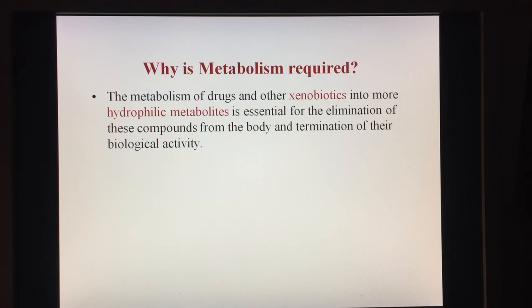Now, why is metabolism required? The metabolism of a drug and other xenobiotics into more hydrophilic metabolites is essential for the elimination of these compounds from the body and termination of their biological activity. This is very important. This is the purpose of metabolism. So you can imagine the scenario: if there is no metabolism of a drug, then what will happen otherwise?